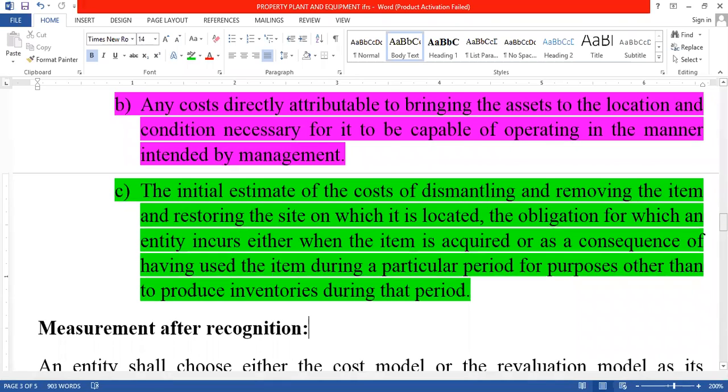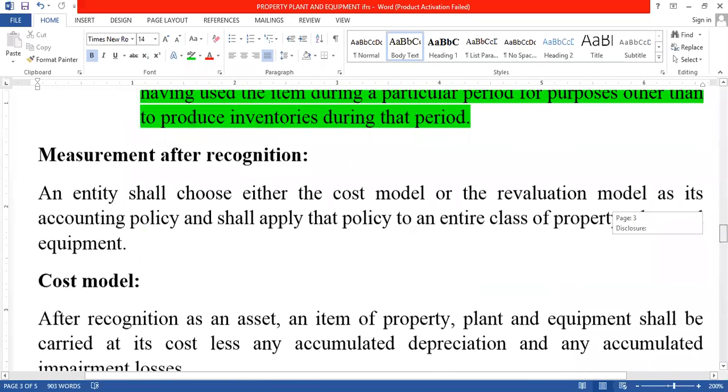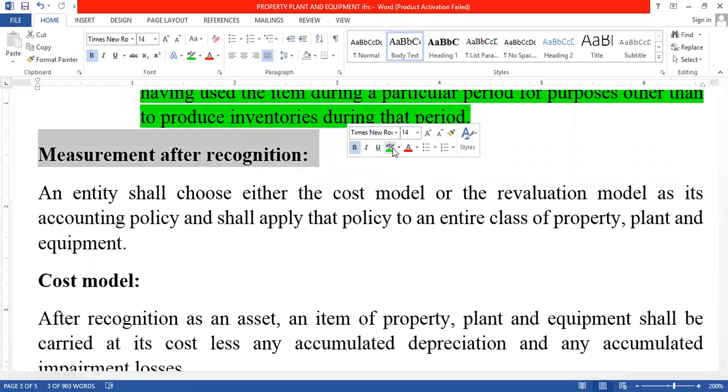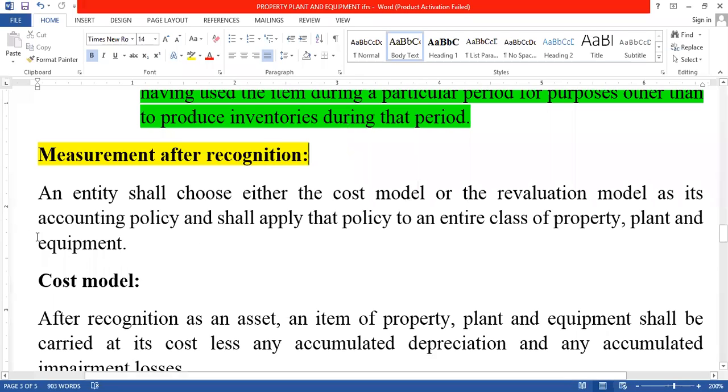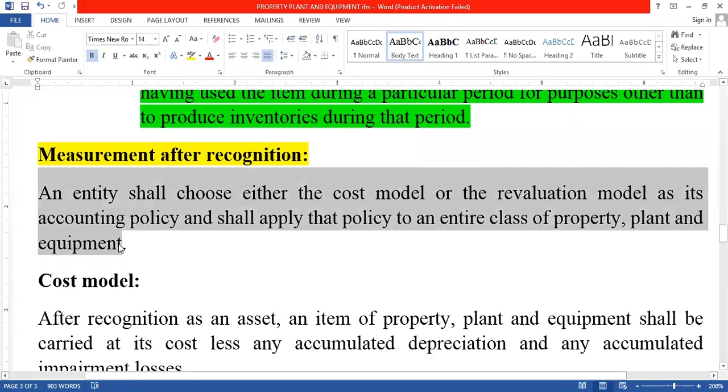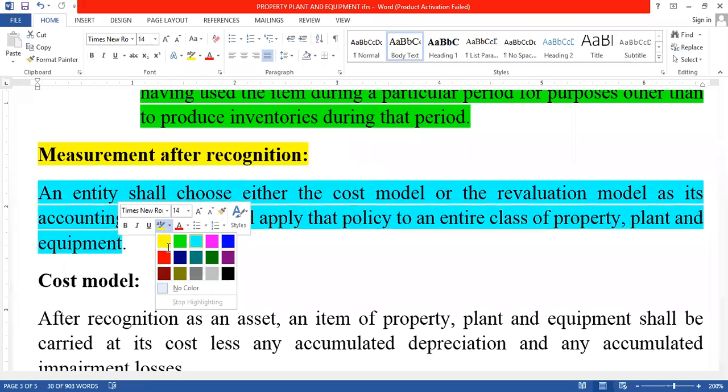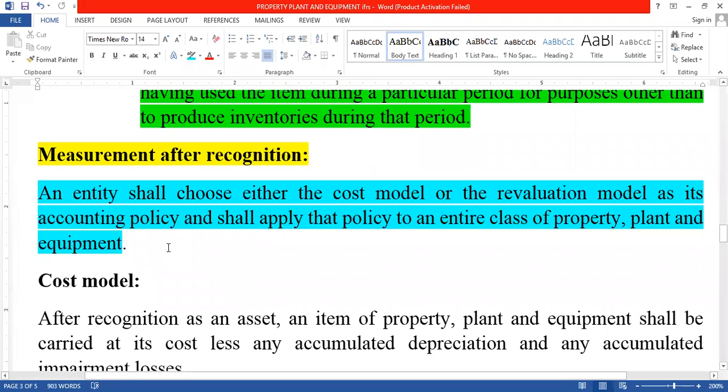After that, the next important heading we are moving on to is measurement after recognition.